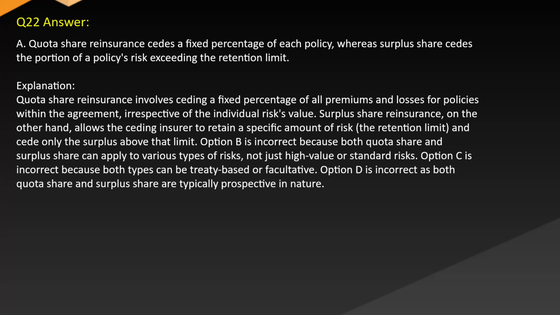Option B is incorrect because both quota share and surplus share can apply to various types of risks, not just high-value or standard risks. Option C is incorrect because both types can be treaty-based or facultative. Option D is incorrect as both quota share and surplus share are typically prospective in nature.